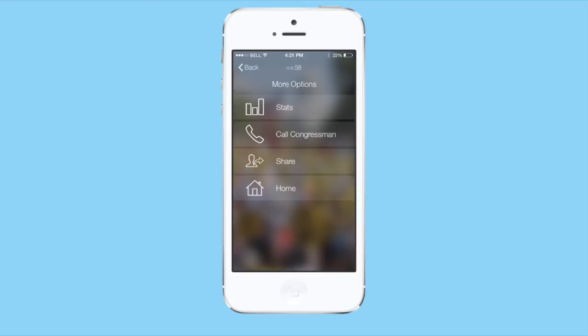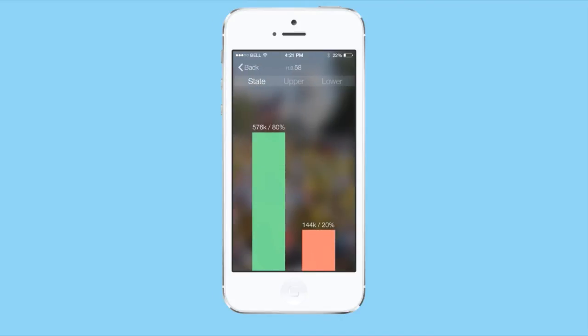So once I've clicked on support, I have some more options in front of me, and maybe I want to find out the stats and how the bill is faring in my state. So the first thing that's going to come up is the statewide opinion of the bill, and we can see right here that it's doing pretty good at the state level, but maybe I want to see what my upper district thinks about the bill, so I click on the upper tab. Still doing good, but not as great as it was at the state level. And let's click on the lower. And here we see that the lower house district that I'm in is actually 55% against the bill.